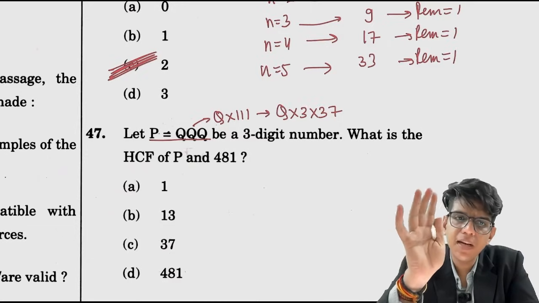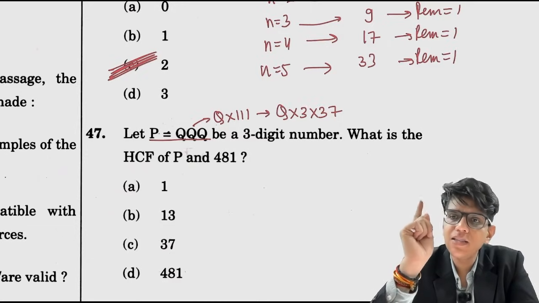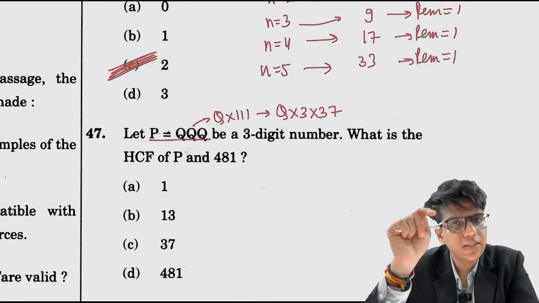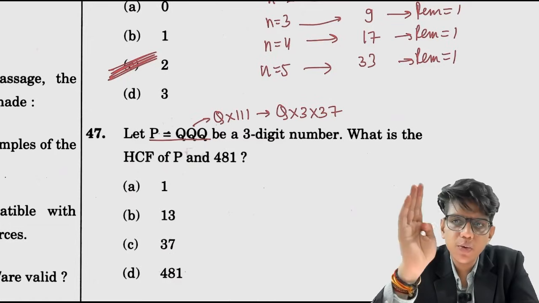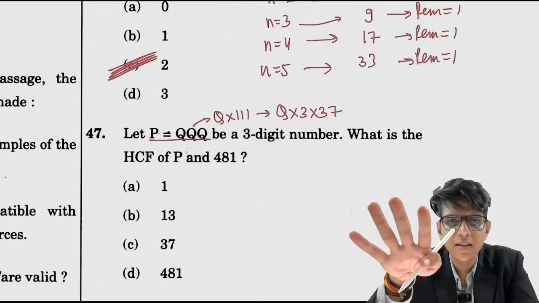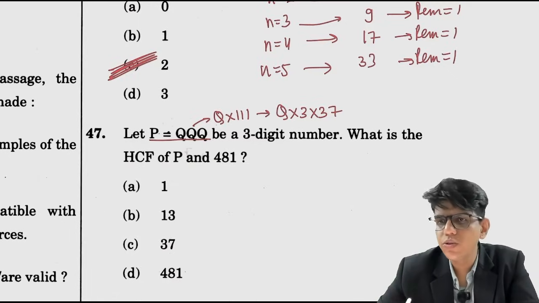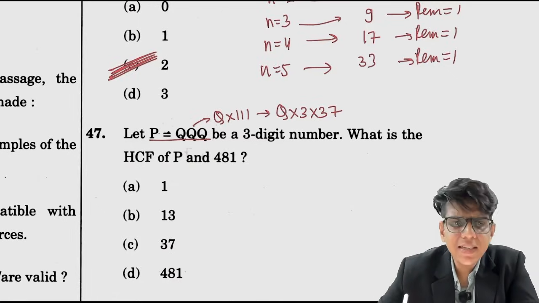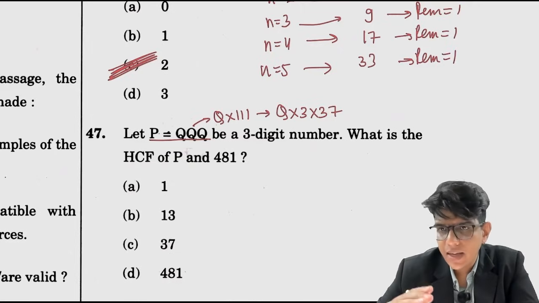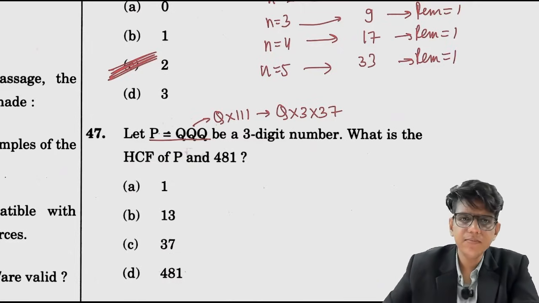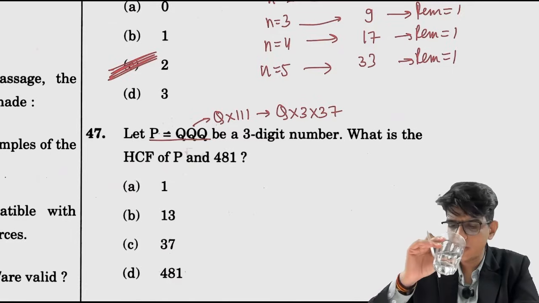If you haven't studied this in divisibility, go and read it. It is very important nowadays. Most of the questions are coming from here. They have stopped asking the divisibility of 2 and 3. What they are asking is, do you know the factors of 1001? Do you know the factors of all the numbers of the form xyzxyz, xyxy, and so on? These are the new types of questions.